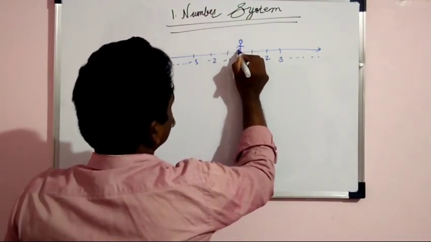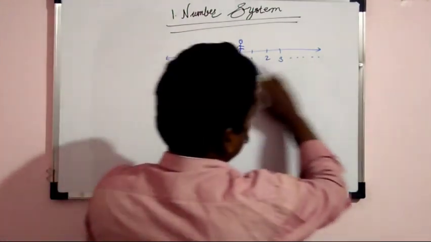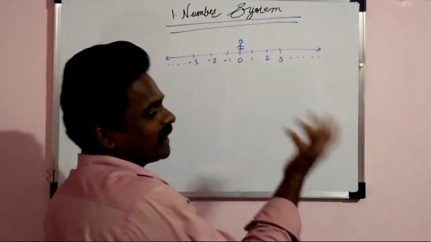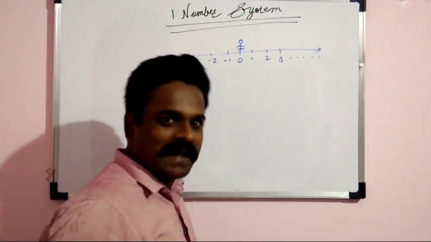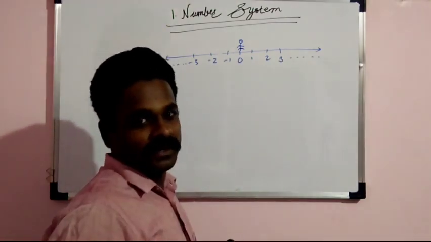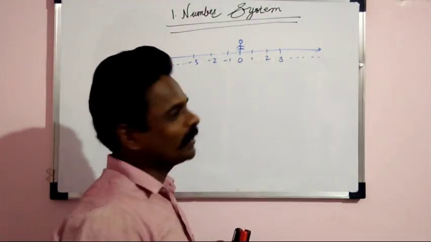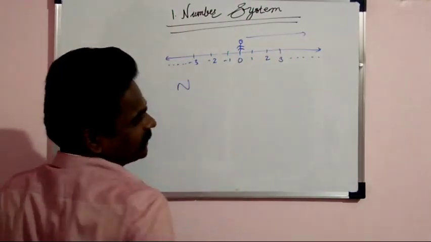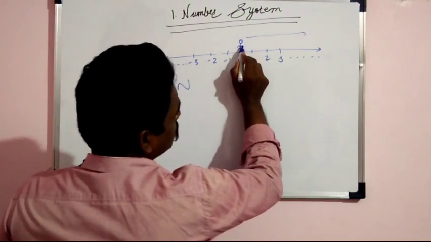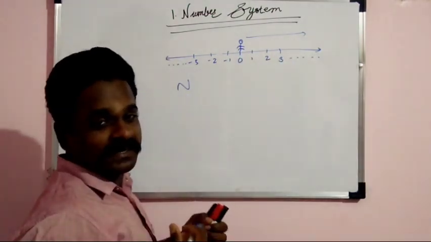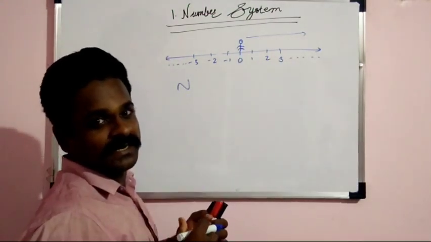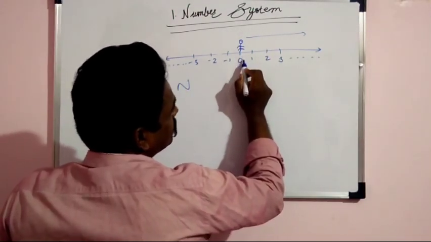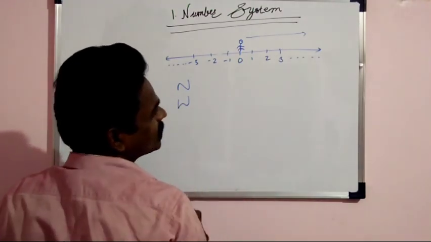each and every number which is coming in his path or her path, depends on the person. Okay, fine. So as he walks on this side, we got the natural numbers. Again he turns back and picks up that 0 where he was standing earlier. So the whole set of all these numbers is called whole numbers.